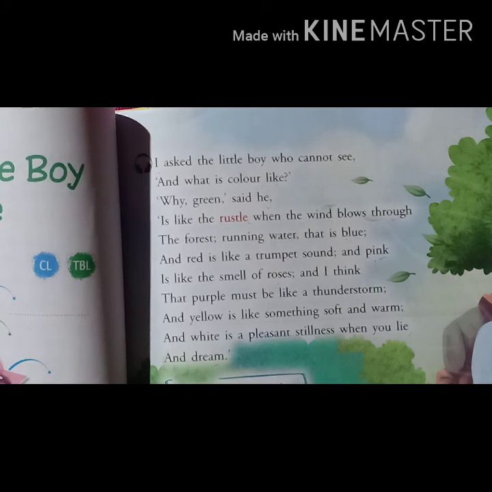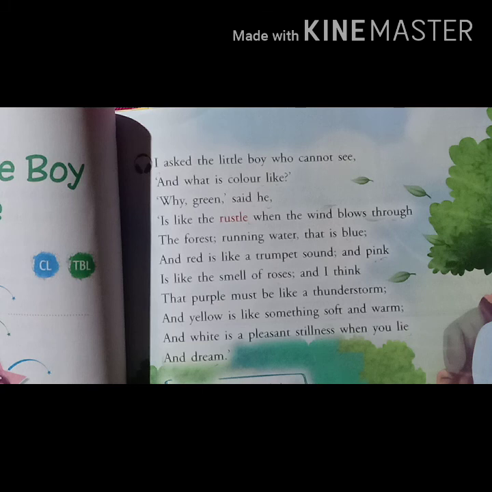Peacefulness denotes the color white when you lie and dream. So that's it. These are the experiences which the little boy is sharing with the poet, when the poet said, I asked the little boy who cannot see.